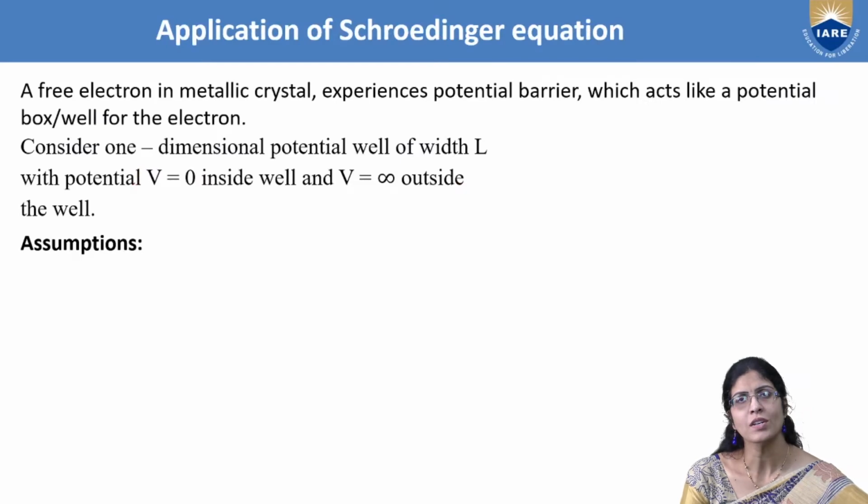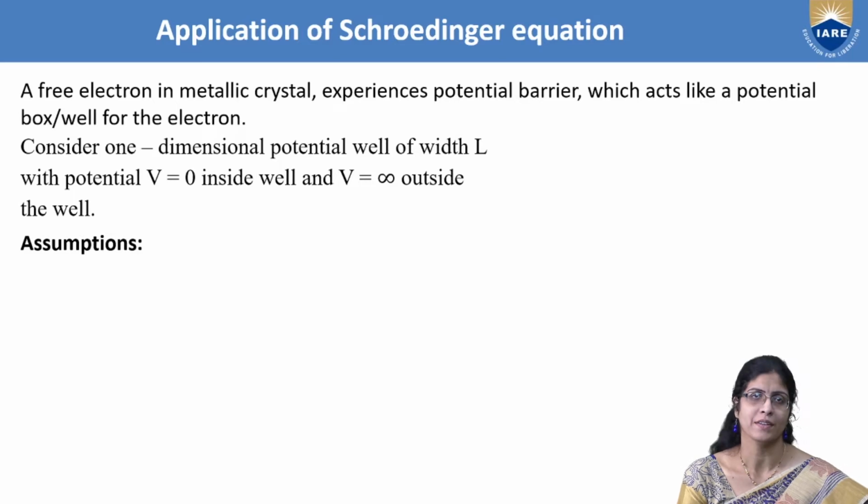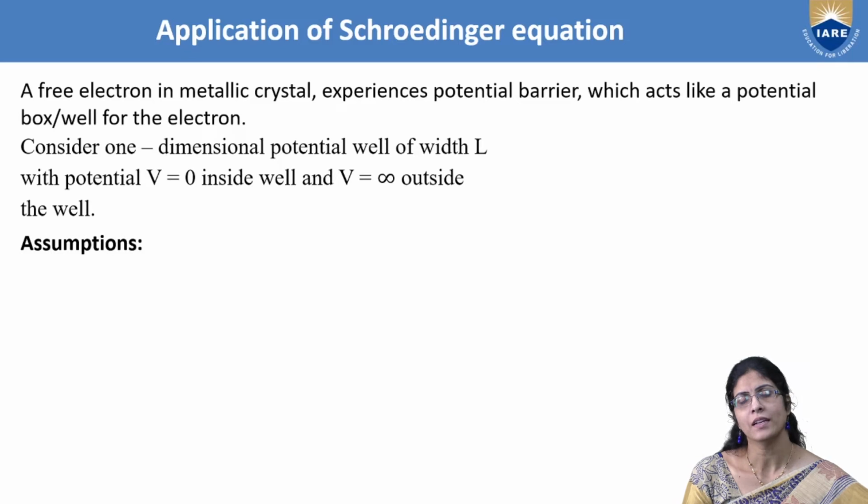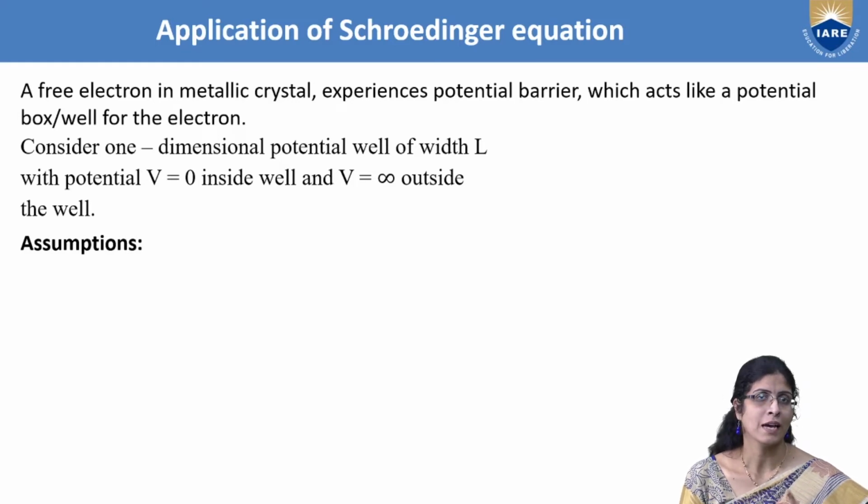So here we are considering a free electron in a metallic crystal experiencing a potential barrier. Why will an electron experience a potential barrier? In a metal, there will be positive ion lattices. So the free electron, though it has free behavior and is thus a reason for the enhancement of the conductivity of metals, still experiences potential at the ion lattices. So we are now taking this condition of the electron where it experiences a barrier in its potential.